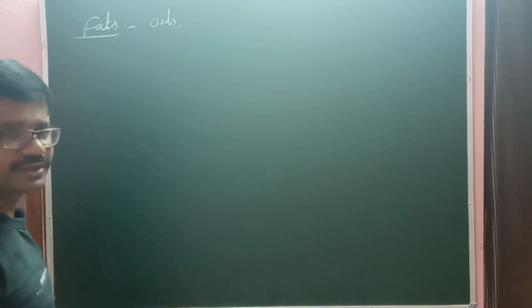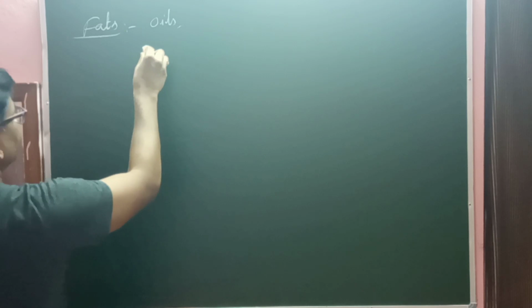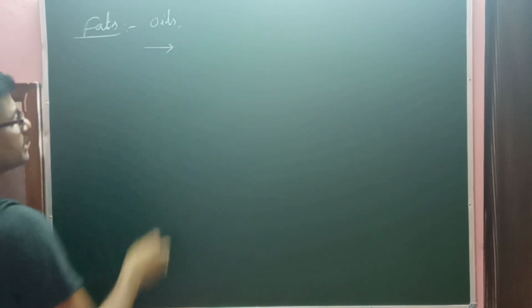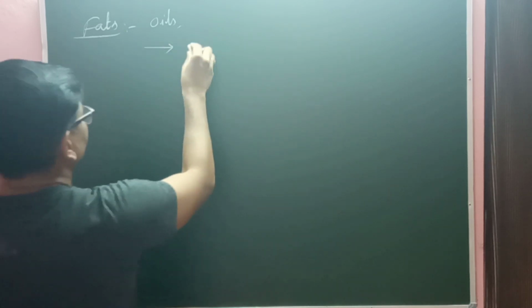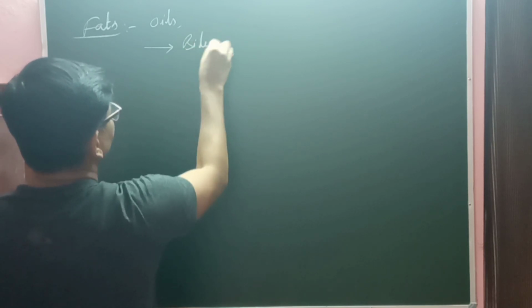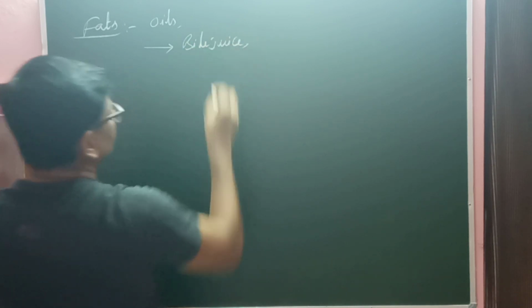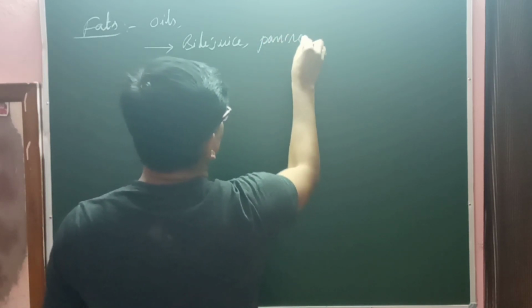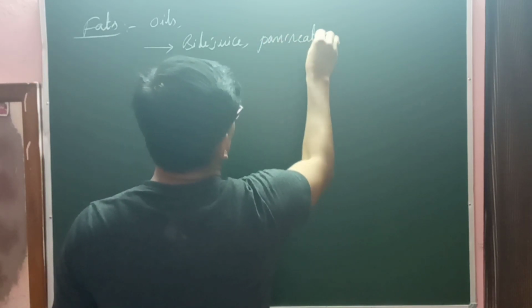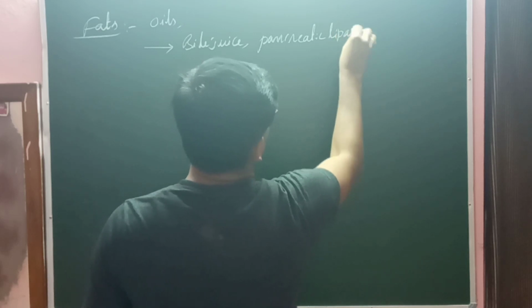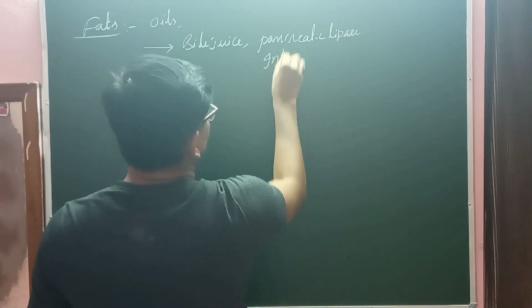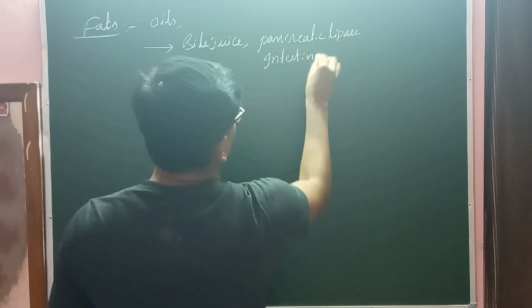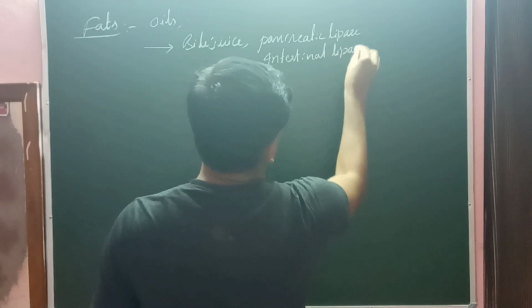Generally, how are the fats digested, and where will the digestion start? Fats are generally digested with the help of bile juice, very important, and pancreatic lipases and intestinal lipases.